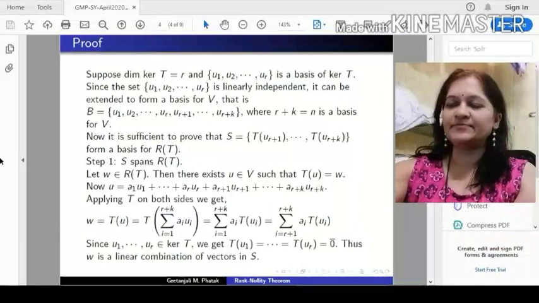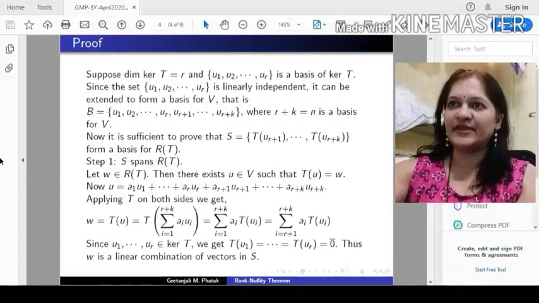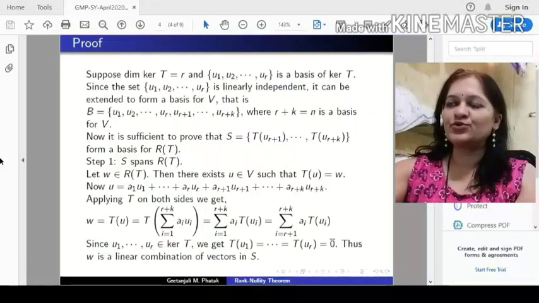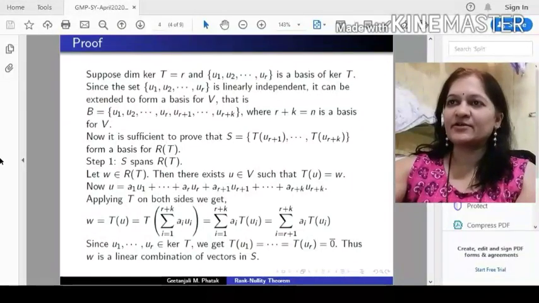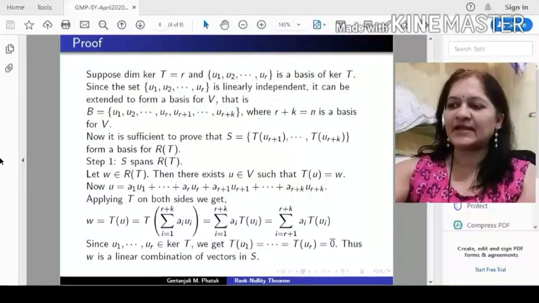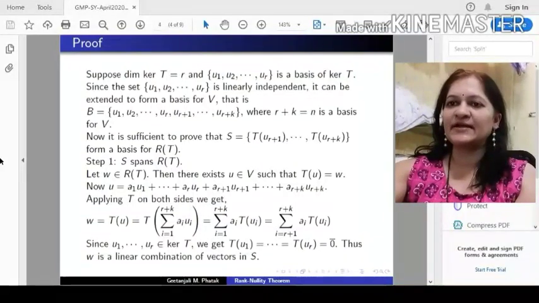Now let us prove this theorem. We know that the kernel of T is a subspace of the domain V. Suppose the dimension of the kernel of T is r and u1, u2, ..., ur is a basis for the kernel of T. Since the set u1, u2, ..., ur is linearly independent, it can be extended to form a basis of the whole space V. That is, u1, u2, ..., ur, ur+1 up to ur+k. That means we can add extra linearly independent vectors so that B is a basis for the whole space V.